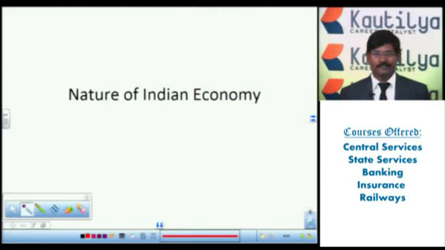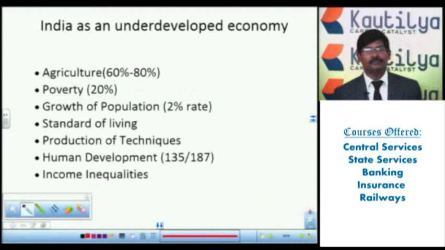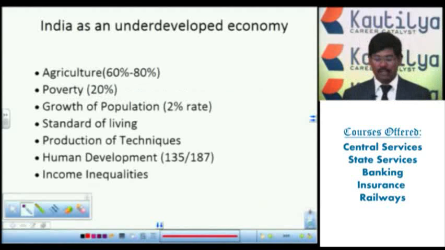Today's topics are the nature of the Indian economy and the sectors of the Indian economy. There are two important main concepts we are going to discuss. First one, the nature of the Indian economy. You observe, India is an underdeveloped economy.